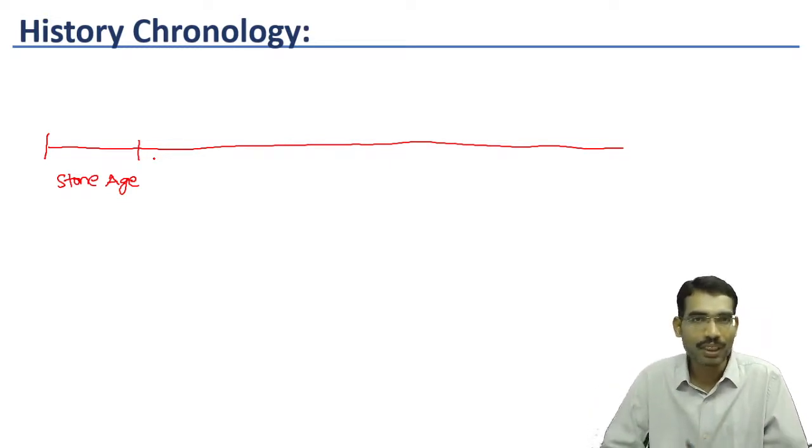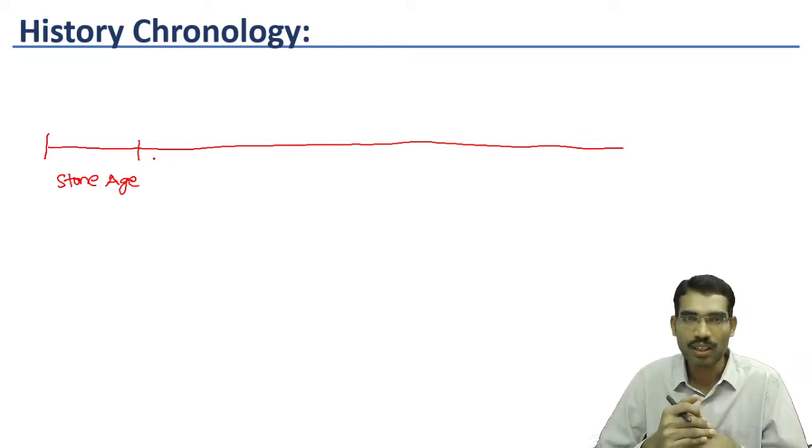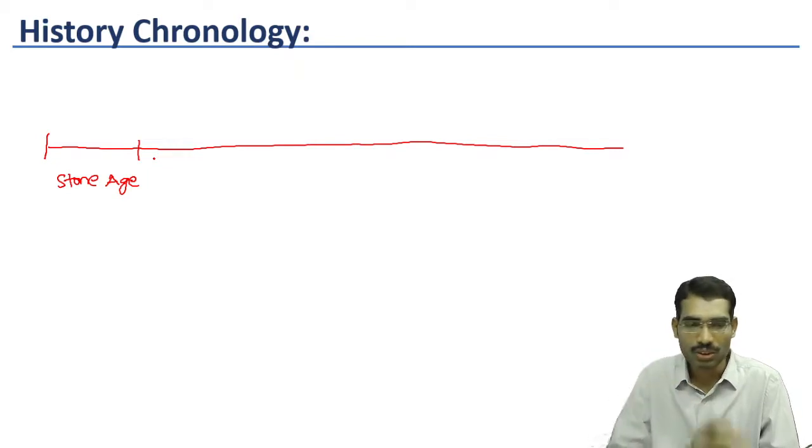That means initially they were depending on hunting and gathering for food, but after some time they started producing their own grains and now agriculture became an important profession or subsistence base for human beings. So all these developments we see in Stone Age.